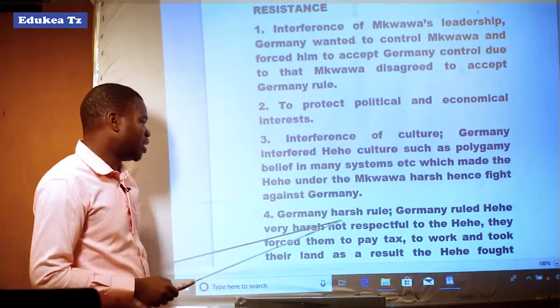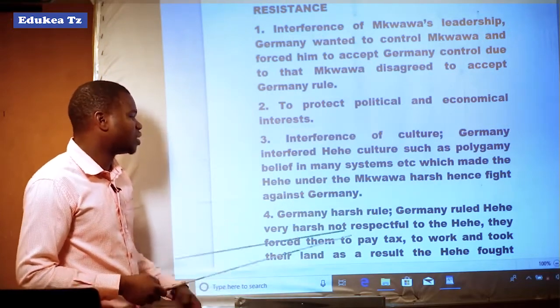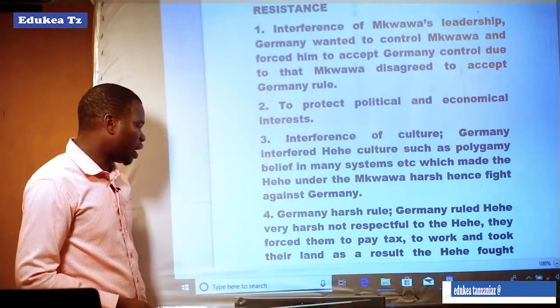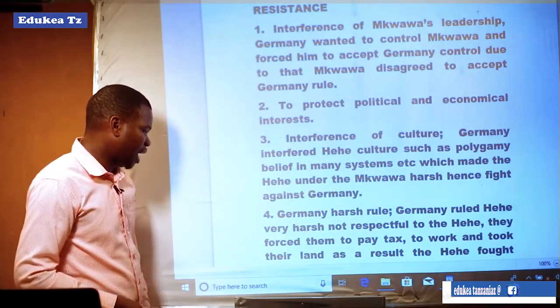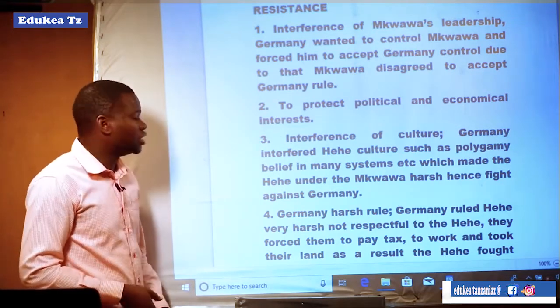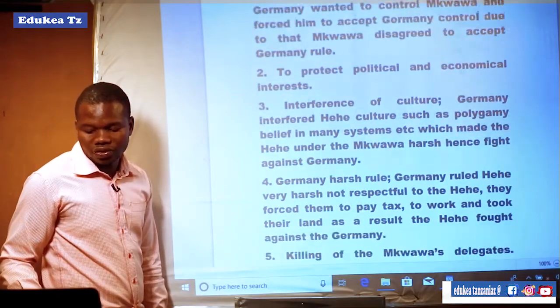Another point was German harsh rule. Germany ruled the Hehe very harshly, not respectful to the Hehe. They forced them to pay tax, to work, and took their land. As a result, the Hehe decided to fight against German rule because of the harsh rule that was introduced.